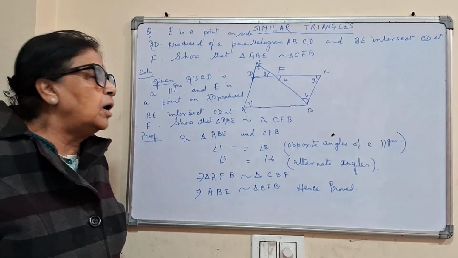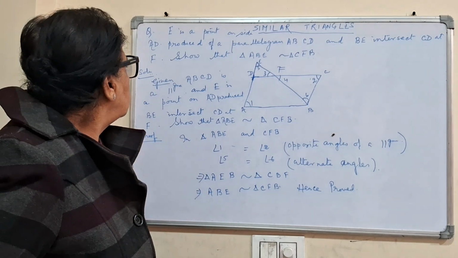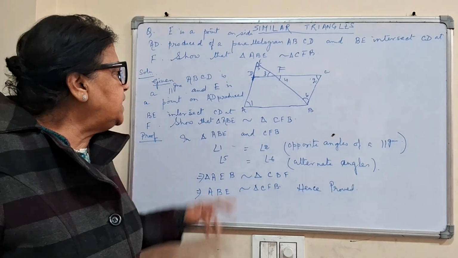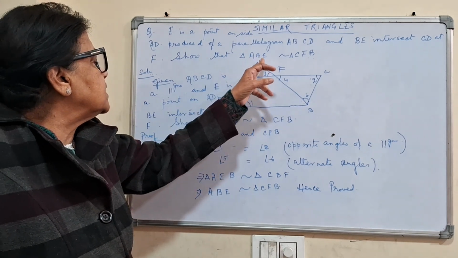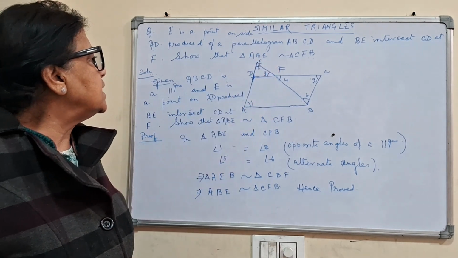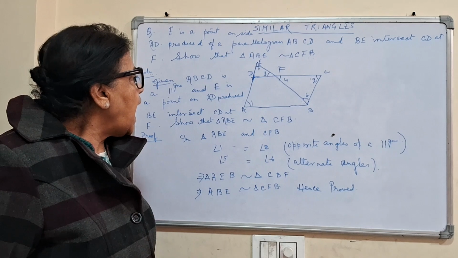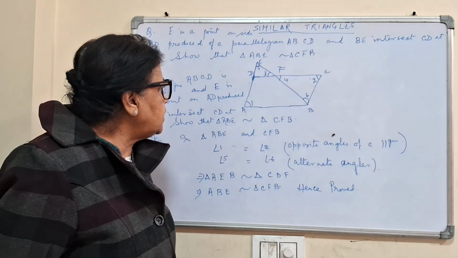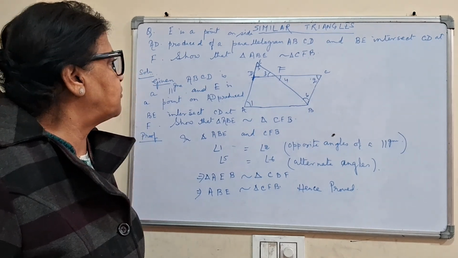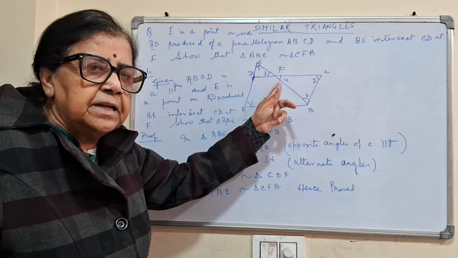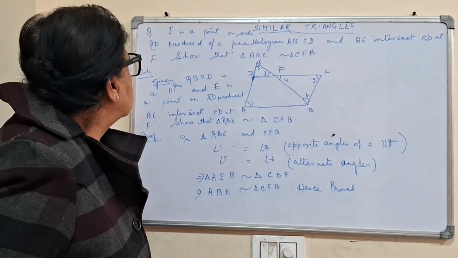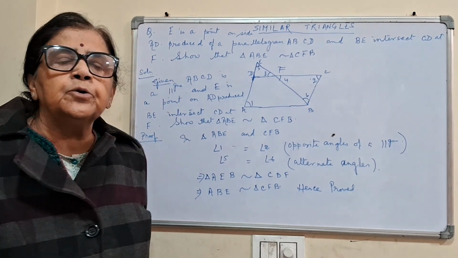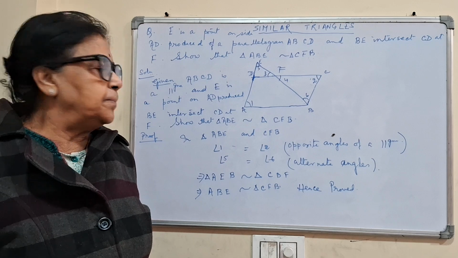If I draw this, given ABCD is a parallelogram. Now AD is produced to E, and BE we join, it cuts CD at F. Then show that triangle ABE is similar to triangle CFB.